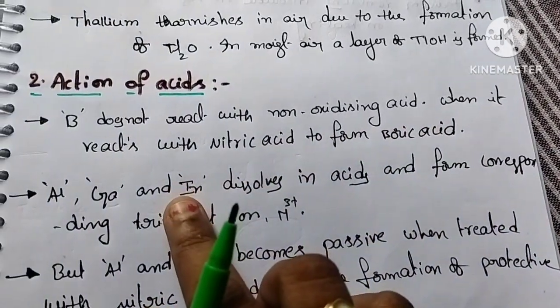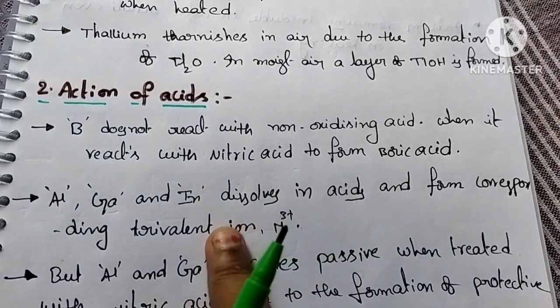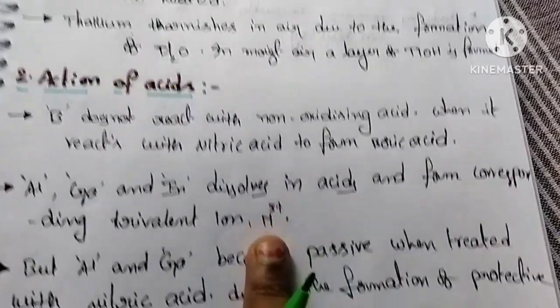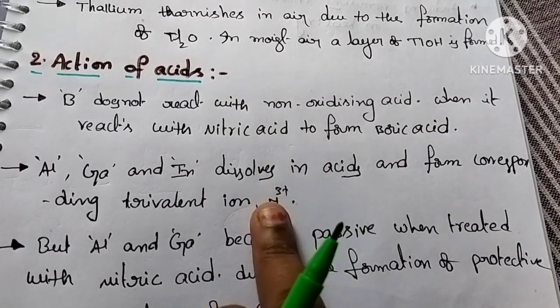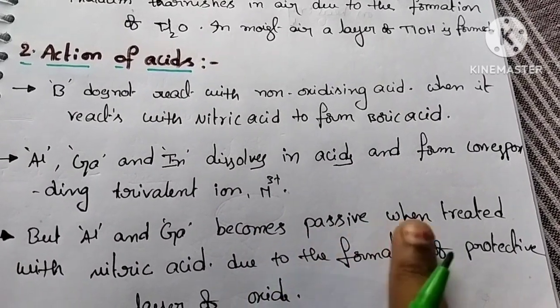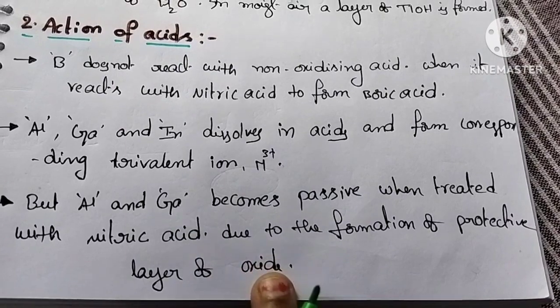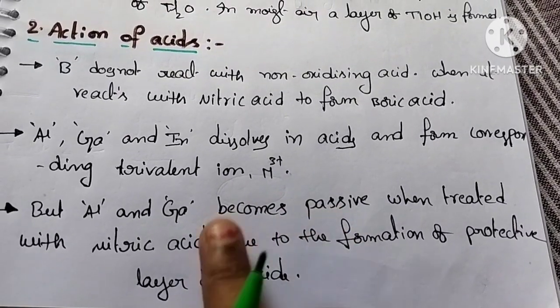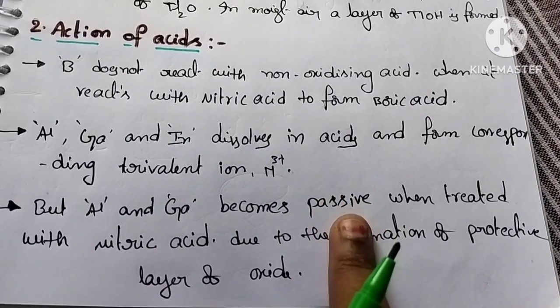Next, aluminium, gallium and indium dissolve in acids and form corresponding trivalent ions. But aluminium and gallium become passive when treated with nitric acid due to the formation of a protective layer of oxide. Passive means it does not participate in further reaction.